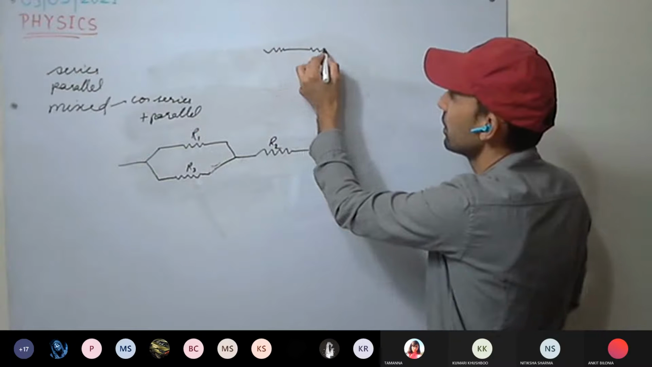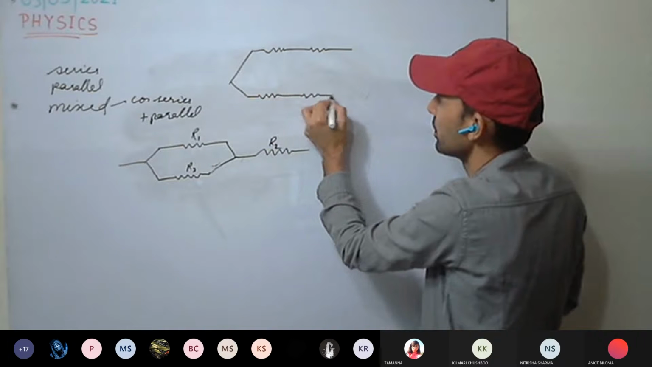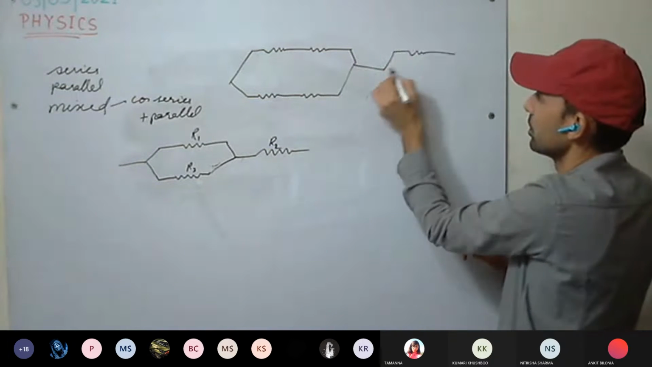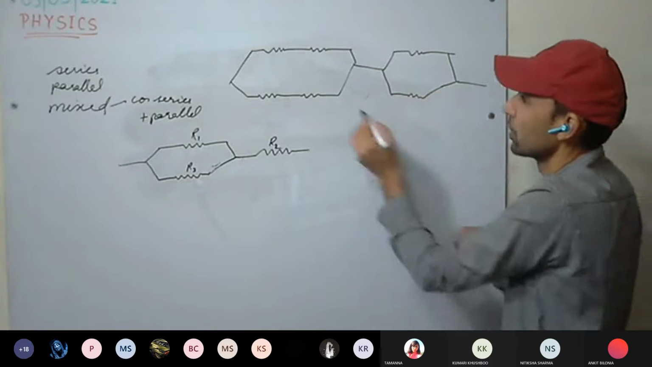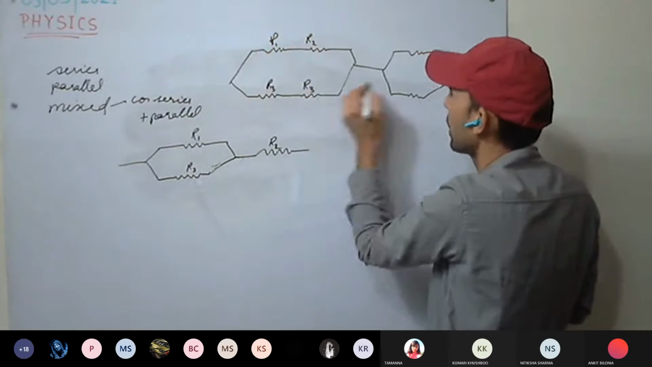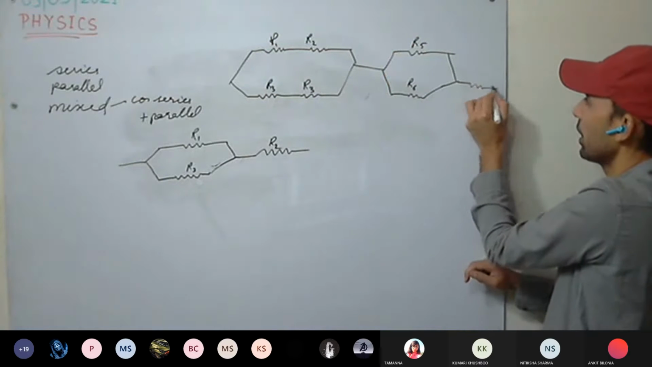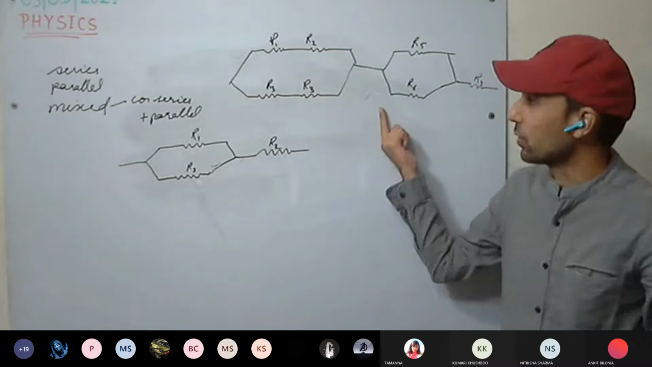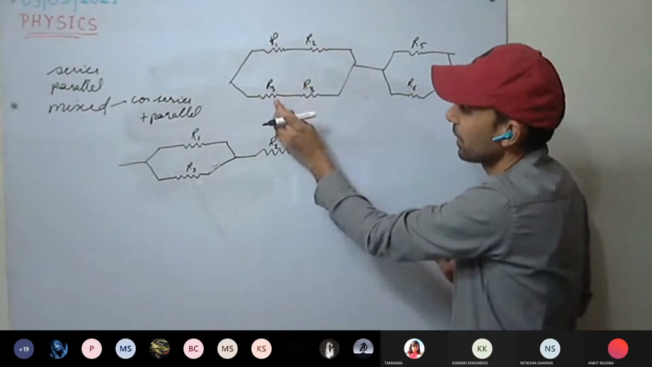For example, they can be in any form. R1, R2, R3, R4, R5, R6, R7. They can be in any form. This is also a mixed one. Here R1 and R2 are in series, so first we will solve them.